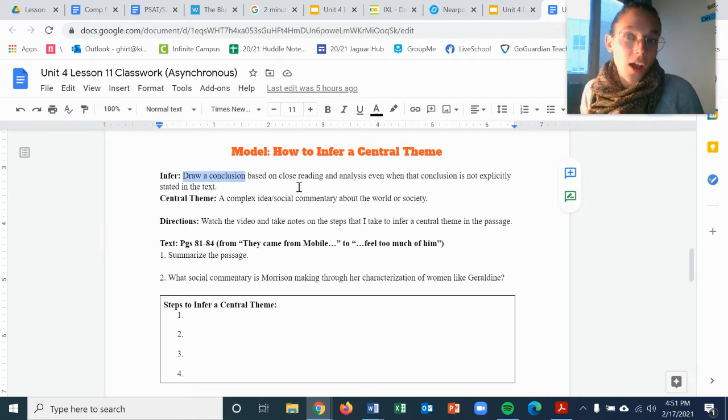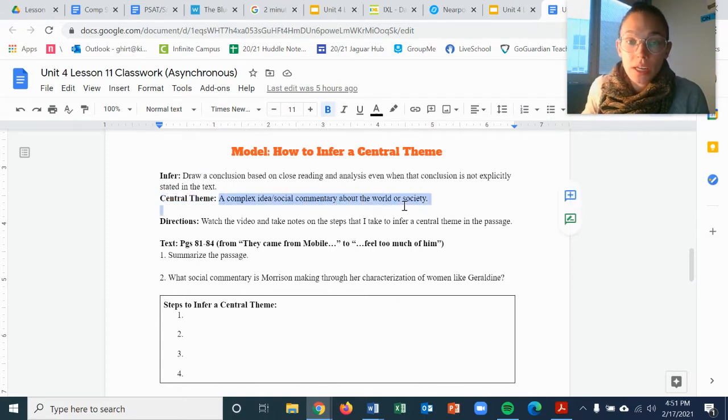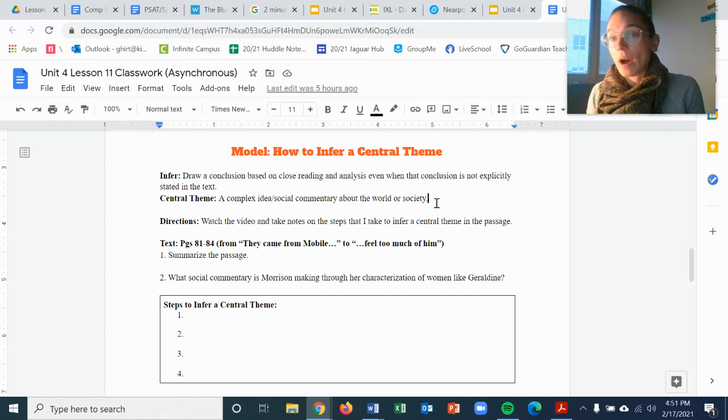So Toni Morrison is not stating in the text, the theme here is that beauty standards are unrealistic or racist or whatever, right? She's not stating that in the text. You are inferring these themes as we read this book, right? And then a central theme is a complex idea or social commentary about the world or society, right? It's the author's message about society based on this book that she's writing.